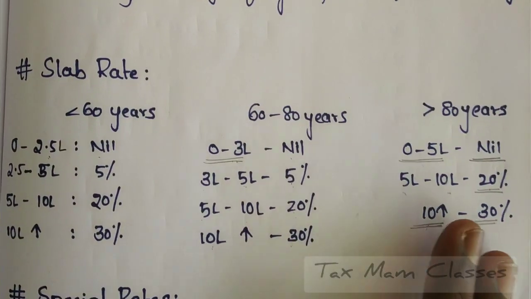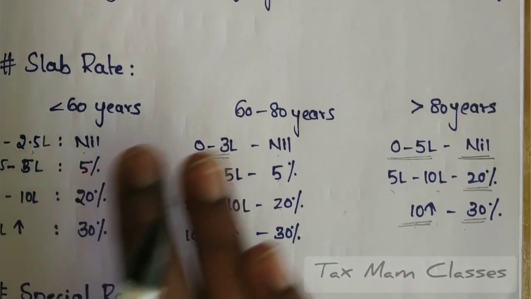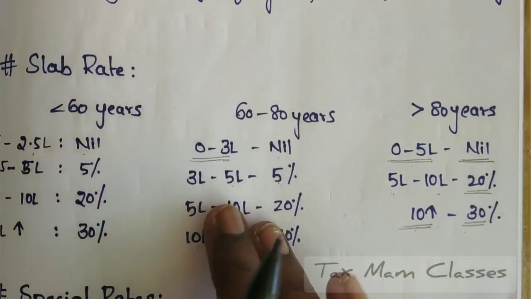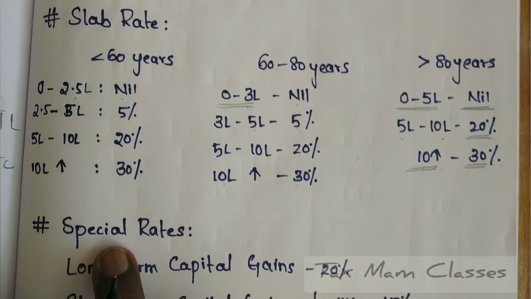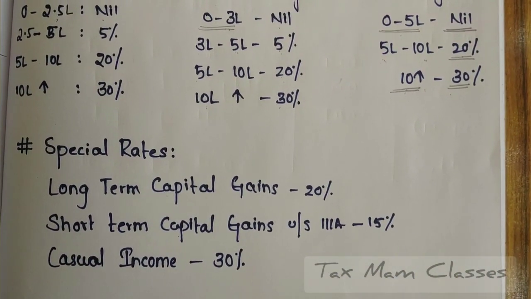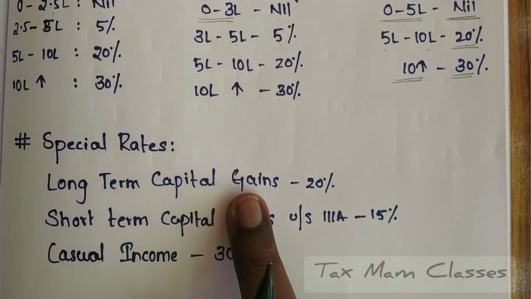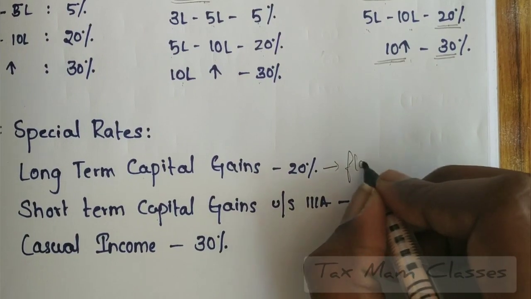So now we have seen the slab rate for all three categories: normal citizens, senior citizens and super senior citizens. But we have special rates also. What do special rates mean? If a person is earning income from long-term capital gains, the tax liability is 20%. It is a flat 20%.